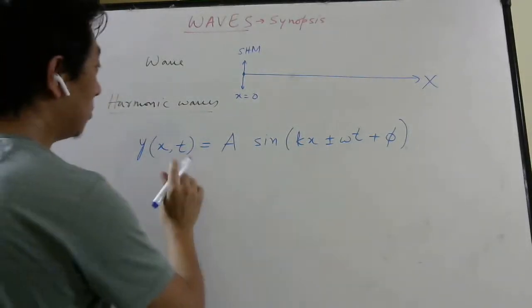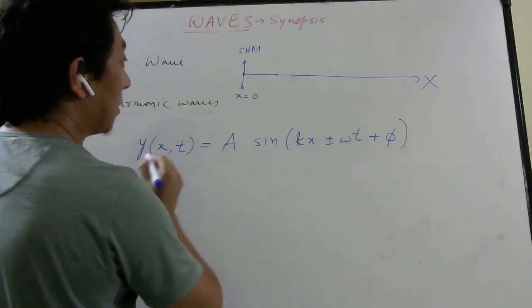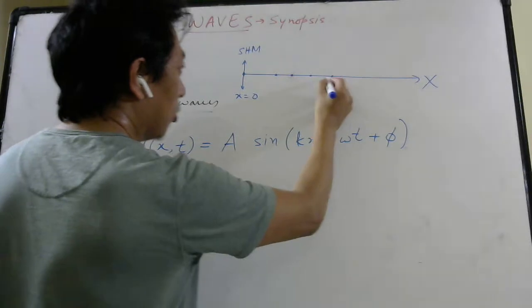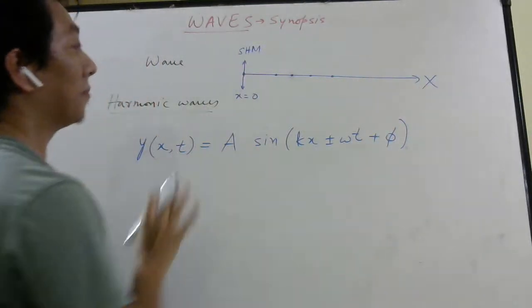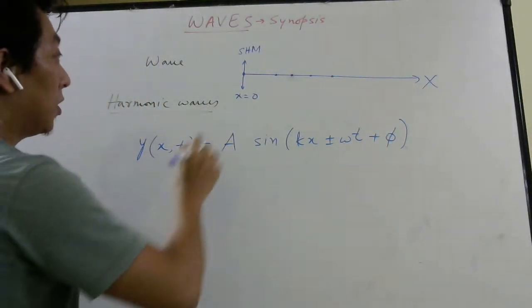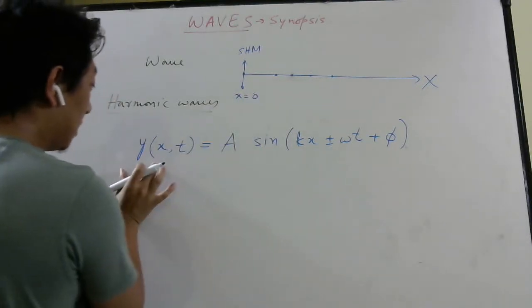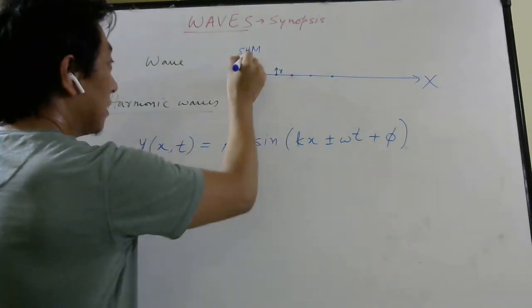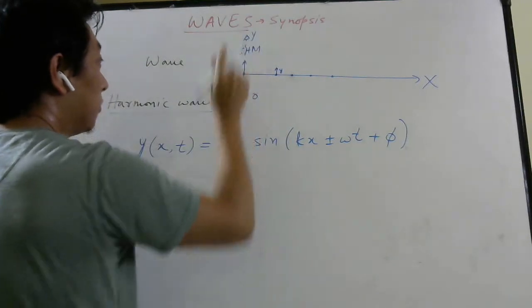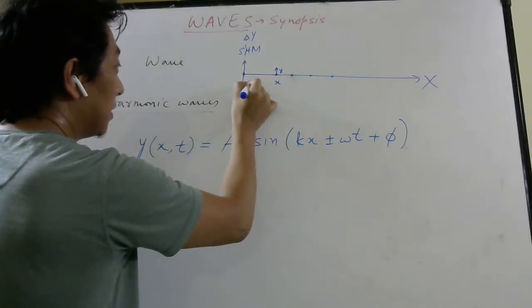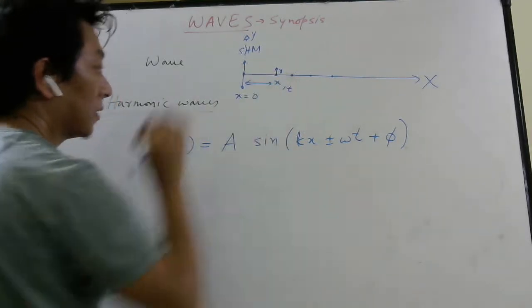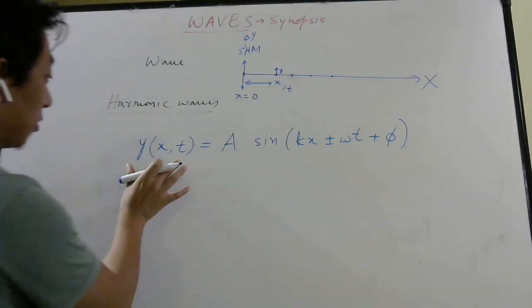Now I want to know displacement of not only this particle. I want to know displacement of this particle, this particle, this particle, all the particles at any given time. So I need a mathematical function which will give me displacement, along the y-axis, of a given particle which is at a distance x, at a time t. So that formula is given by this.